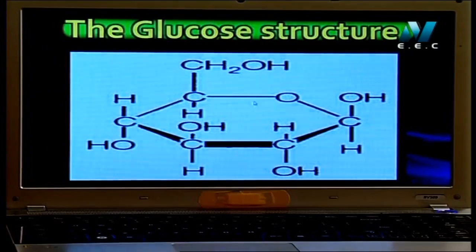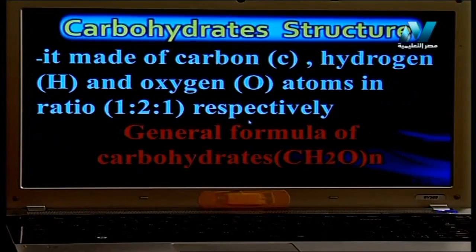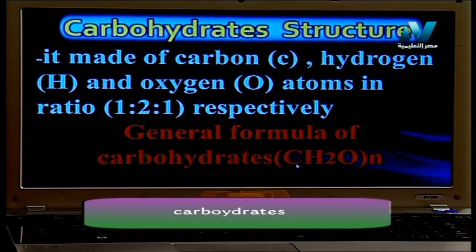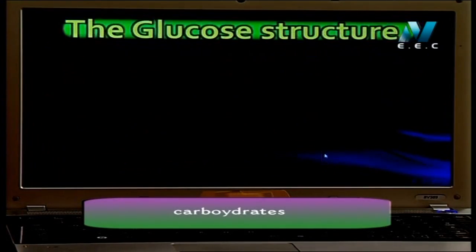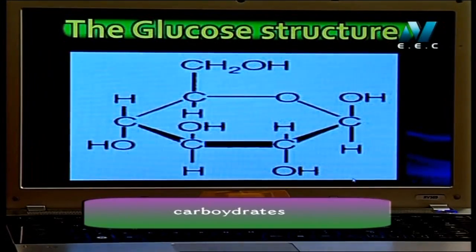It depends on here the number of the carbon in the molecules. عشان كده احنا كتبنا في الفورمولا هنا N، لأن بعض الكربوهيدرات عندها 5 كربون فقط. اوكي؟ أو 3 أو 4، فبالتالي النمبر of this formula can be changed. يبقى بكرر تاني، the carbohydrate has formula CH2O all N. I hope you understand this formula related to what? Glucose contains 6 carbon, each carbon connected with 2 hydrogen and 1 oxygen.